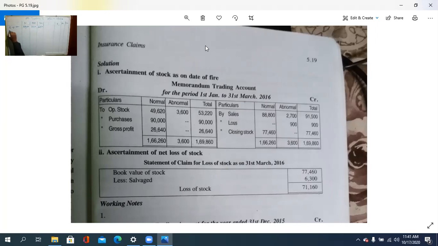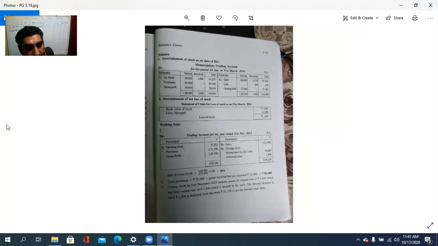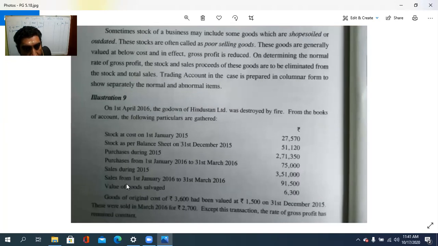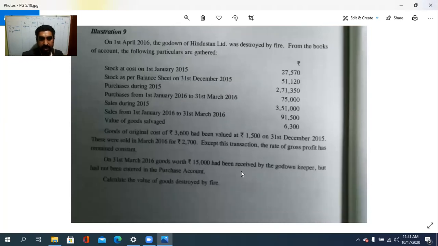Then purchases. Purchases എടുത്തേ. Purchasesനകത്ത് ഇവിടെ ഒരു കേസ് വരുന്നുണ്ട്. That is, see, purchases from 1st January to 31st March is 75,000. And one more thing you need to note, on 31st March 2016, goods worth 1,500 had been received by the godown keeper. But that is also treated as purchases. So 75,000 plus 15,000, so 90,000 is the purchases.